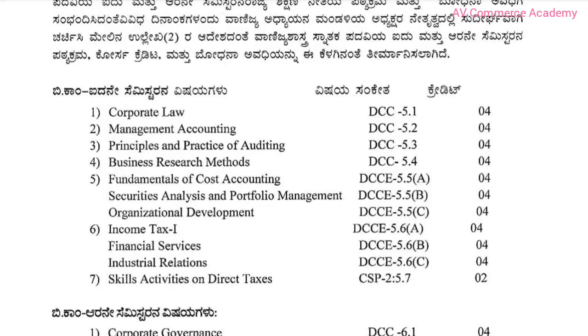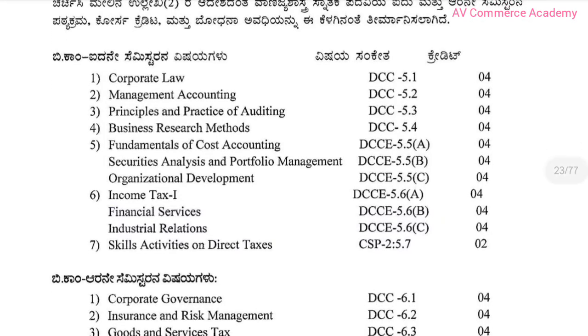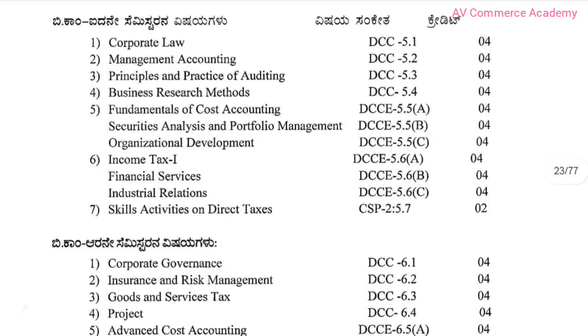Here are three subjects, you have to choose one subject. Next, the sixth one: income tax, financial services, and industrial relations. Here also there are three subjects, you have to choose one subject, whichever you prefer. And the seventh one is a compulsory subject, we call it Skill Activities on Direct Taxes. In total there are seven subjects for BCom, with two optional groups of three subjects each.